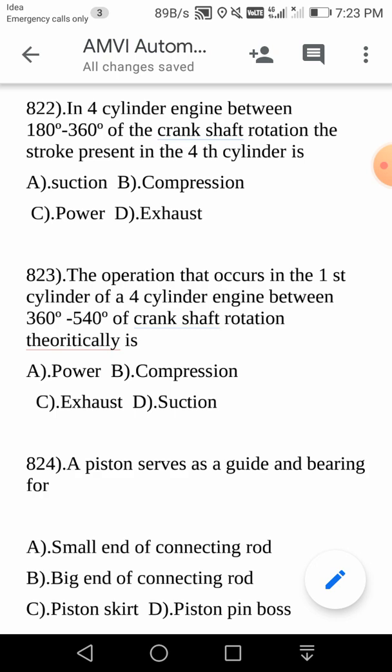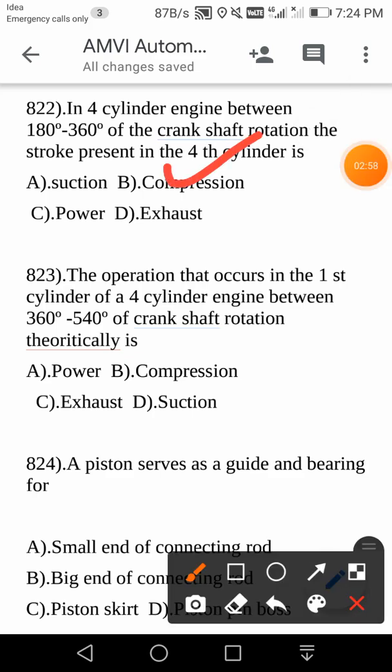The scene is different in a 2-stroke engine, where the entire cycle is completed in only 360 degrees, or one revolution. Let us keep these things in mind and proceed. Here the answer is compression. Next question.